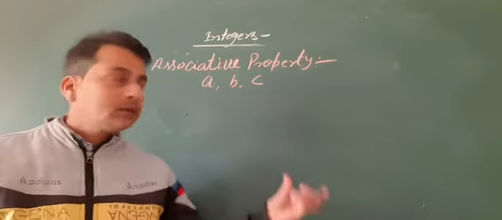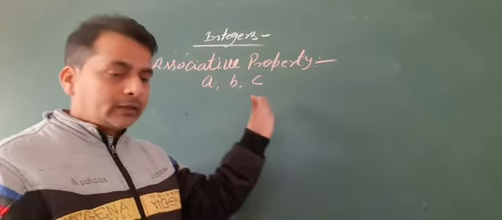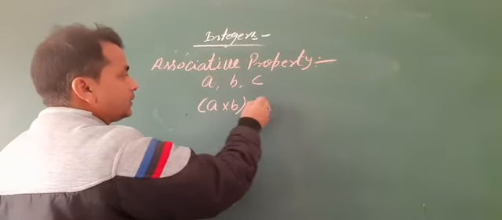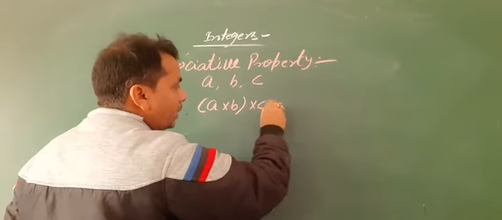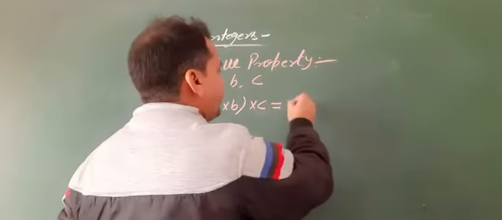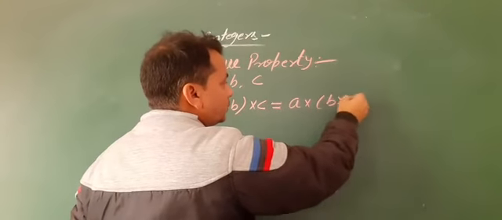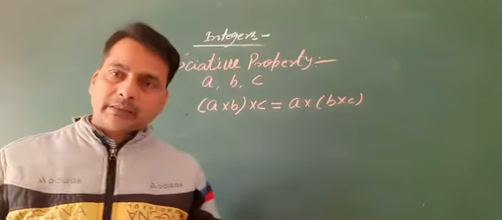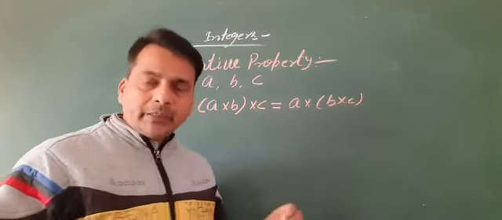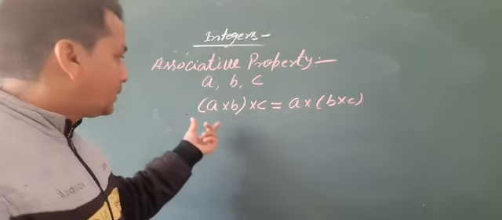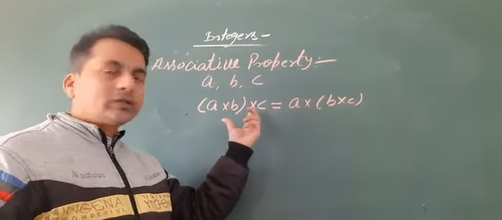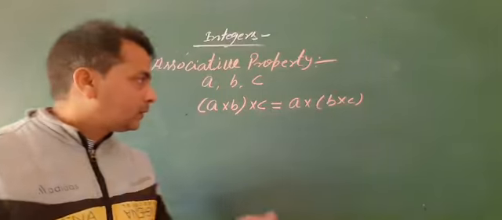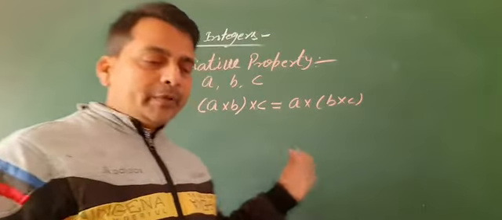According to this property over multiplication, a into b, bracket close, into c is also equal to a into bracket b into c. The associative property follows over multiplication, meaning with three integers a, b and c, (a into b) into c equals a into (b into c).